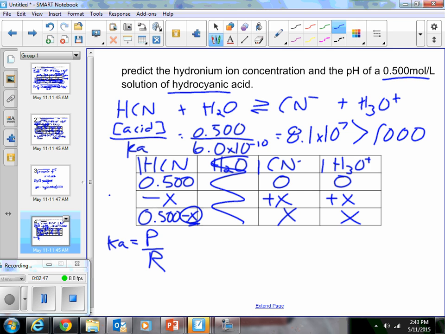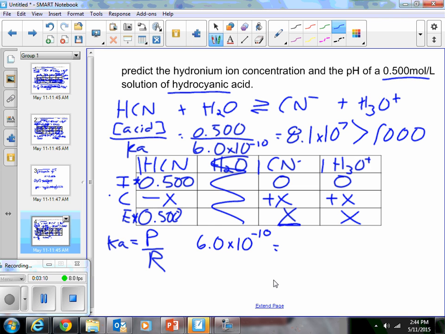So the rule of 1,000 applies here, which means that we can ignore the change in concentration of our weak acid. So the change is very minimal. Initial concentration equals concentration at equilibrium. The Ka value for hydrocyanic acid is 6.0 times 10 to the minus 10.